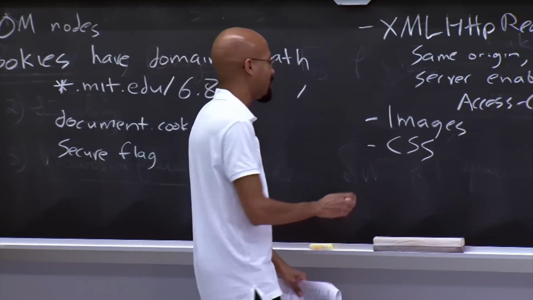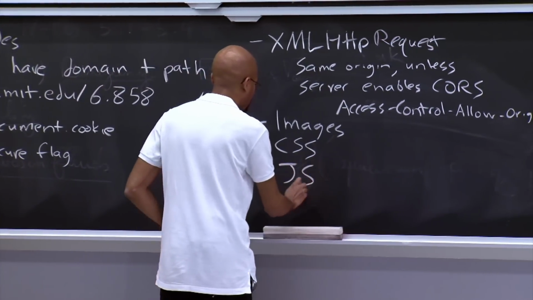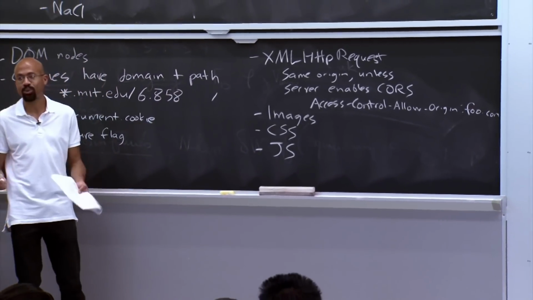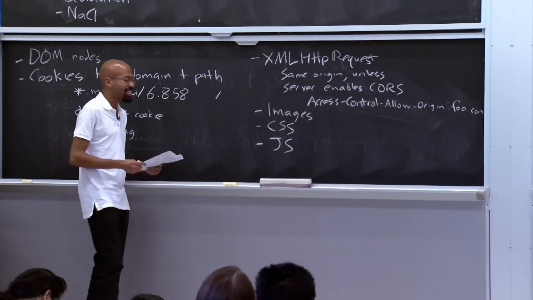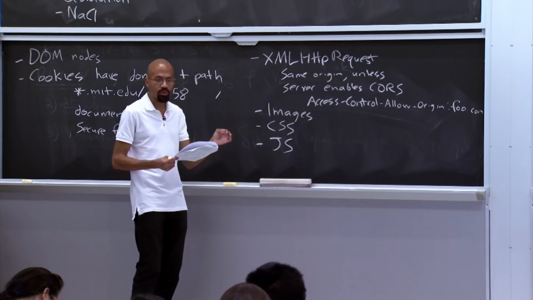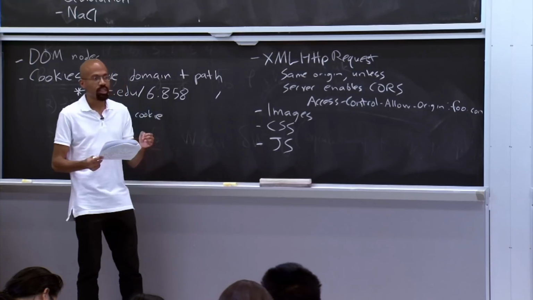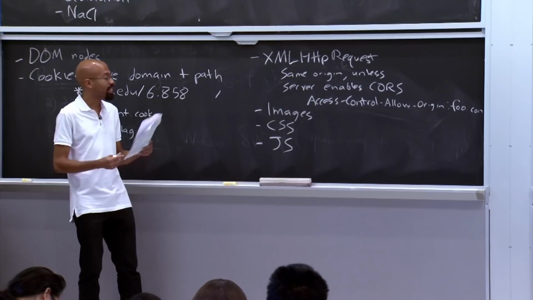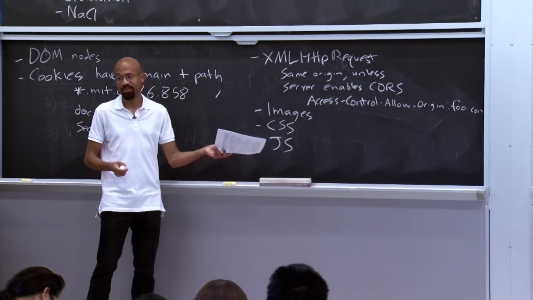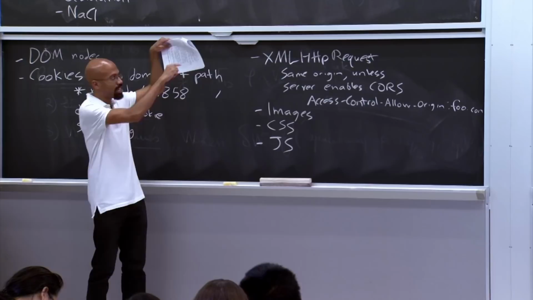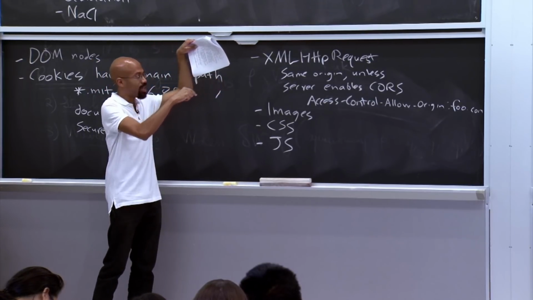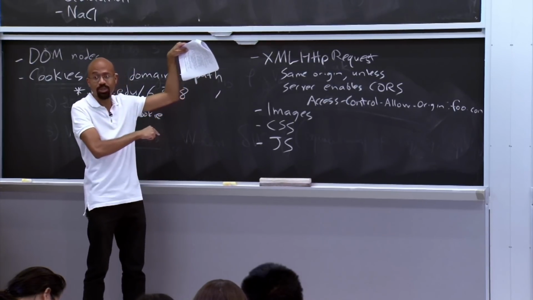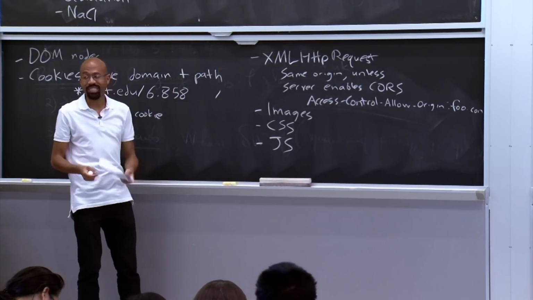JavaScript is actually my favorite example of how the same origin policy struggles to maintain any type of intellectual consistency. The idea here is that if you do a cross-origin fetch of JavaScript, that is allowed. You can allow that external JavaScript to execute in the context of your own page. You cannot, however, look at the source code for it, right? So if you have a script tag with src equal to something outside your domain, then when that source gets executed, you can call functions in it, but you can't look at the JavaScript source code in it. Okay, fine. So that seems very nice.